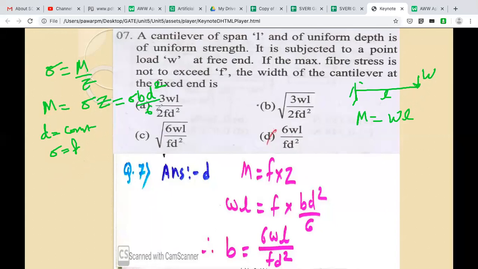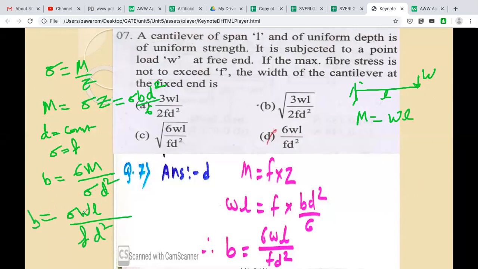So what will that be? This 6 will go here, and sigma and D square will come down. So B is equal to 6M divided by sigma D square. Now M is known, W into L, so 6WL, and sigma is F, D square.